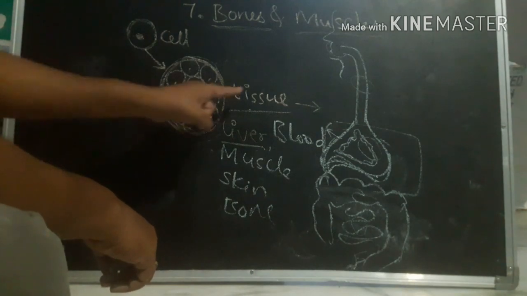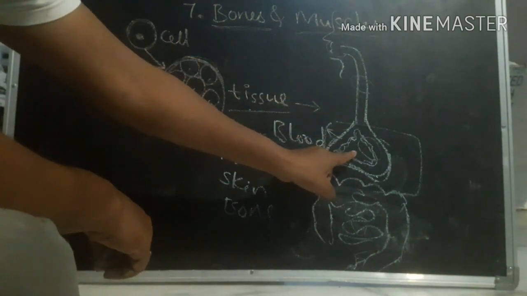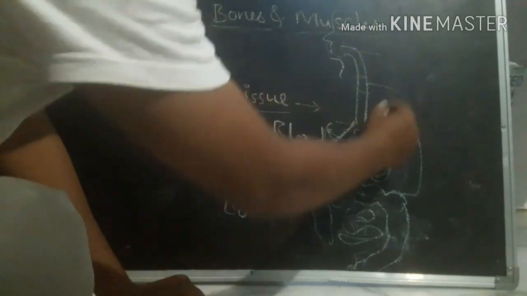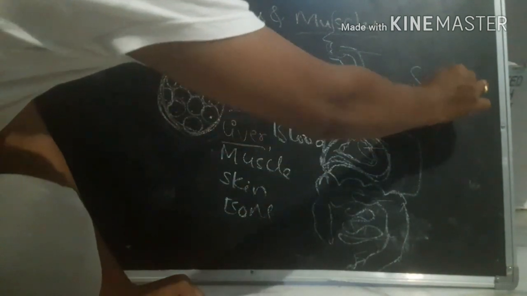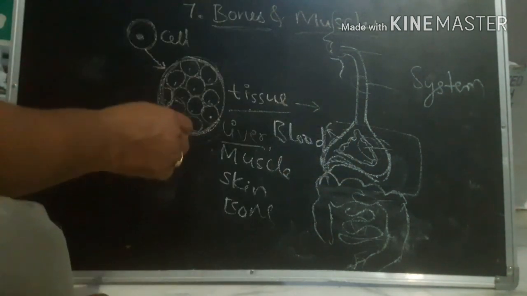Cells are combined together to form tissue. Tissues are combined together to form organs. And all these organs combine together to form a system. They formed a system, right? So what system is it? Digestive system. So this is the digestive system.